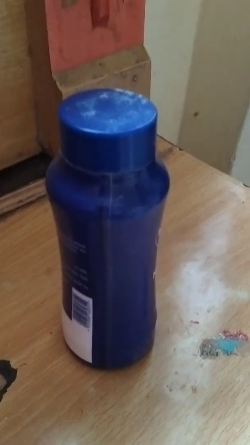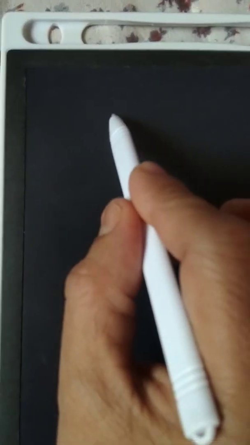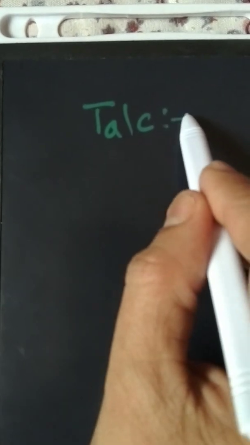Talcum powder analysis is very important. You know that talcum powder is a deodorizing agent. We use it as a cosmetic product in day-to-day life. Talcum powder consists of talc. Talc molecules are silicate molecules. What are the talc molecules? Talc itself is the deodorizing agent used in cosmetic products.